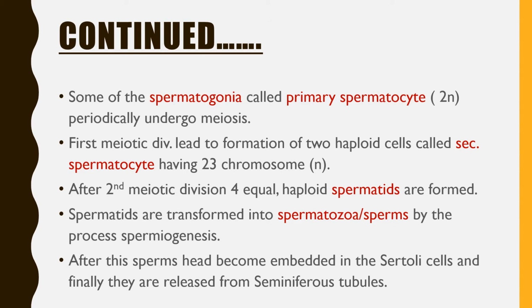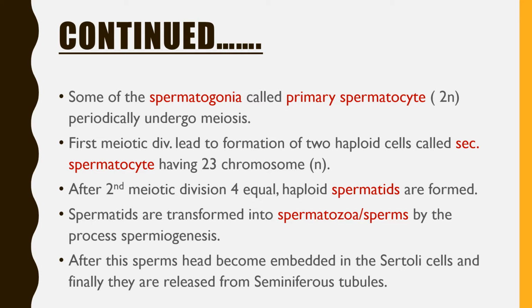Then some of the spermatogonia develop, grow and mature, and form the primary spermatocyte. We can call this stage the growth stage. Here the spermatogonia grow, they enlarge, and become the primary spermatocyte.